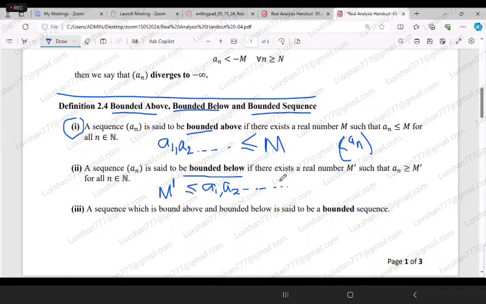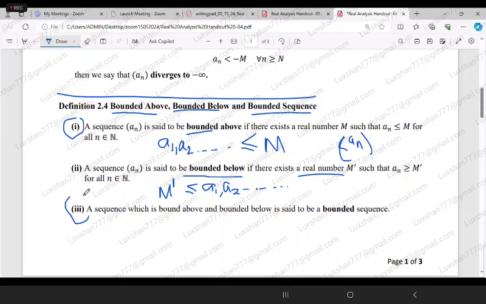In that case, we say that this sequence is bounded below. M dash is a real number. It can be a negative or positive number, no problem. Here also it can be a negative or positive number, no problem. But it's a real number.